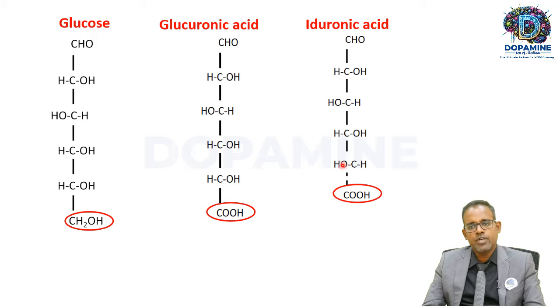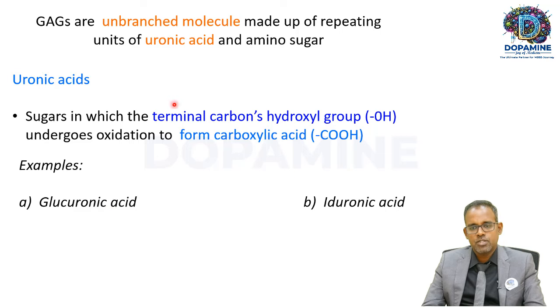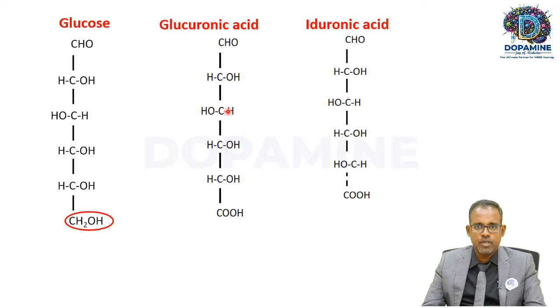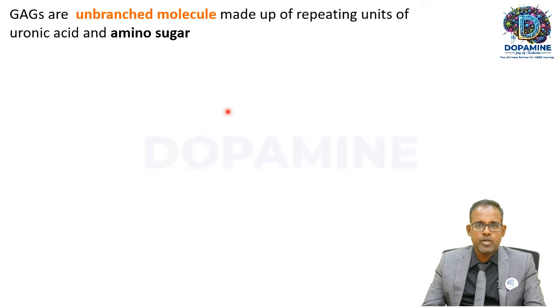What's the difference between these two? Just see the position of the H and OH groups at the C5 position. See here, the OH group is on the right side, but here it is on the left side. That is the difference between glucuronic acid and iduronic acid. How is glucuronic acid formed? By the oxidation of the OH group at the terminal carbon atom. That is glucuronic acid and iduronic acid.